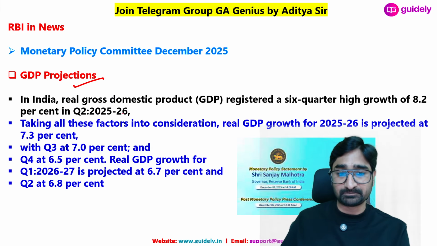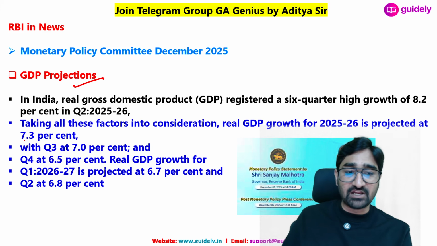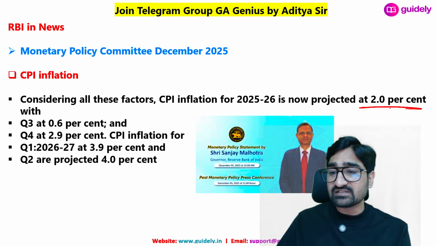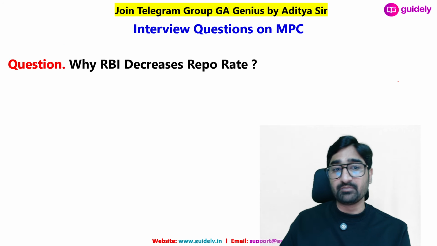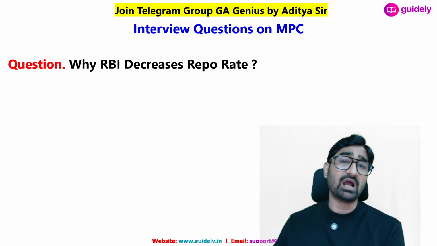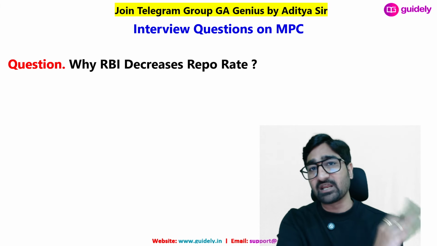Like GDP prediction for the current financial year is 7.3% by the RBI in the MPC, while CPI inflation rate is 2%. अभी second question बोल रहा है what is the reason why RBI decreases repo rate. अभी डिक्रीज तो किया आरबीआई ने रेपो रेट, एक ये पॉइंट हो गया.